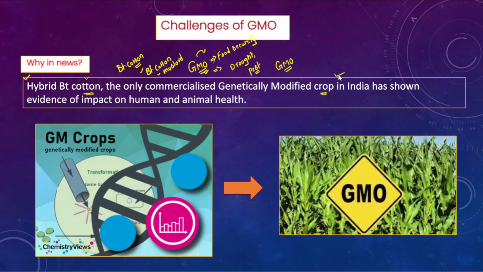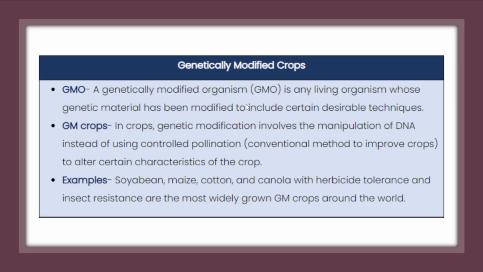However, the problem is that this hybrid BT cotton is showing signs of impact on human and animal health, because you have to understand that these genetically modified organisms or crops can have a lot of negative impact on the environment, biodiversity, as well as human health. Because of this reason it is in the news, as it says that the hybrid BT cotton variety has a lot of impact on human and animal health. So in this context we will understand what genetically modified crops or organisms are.